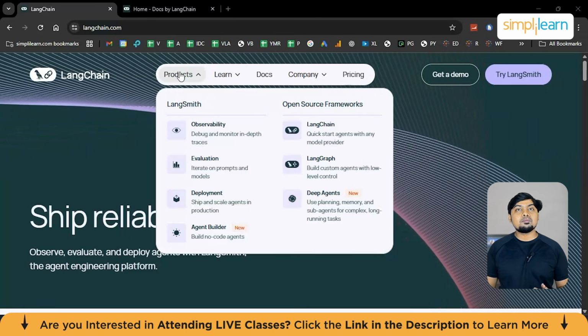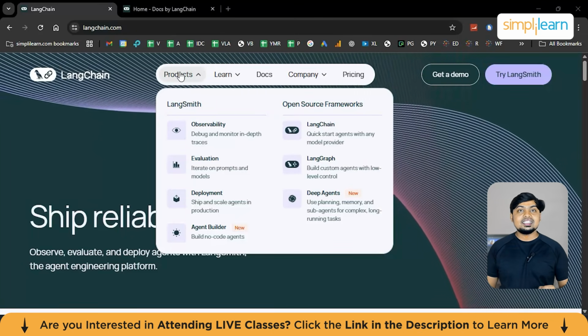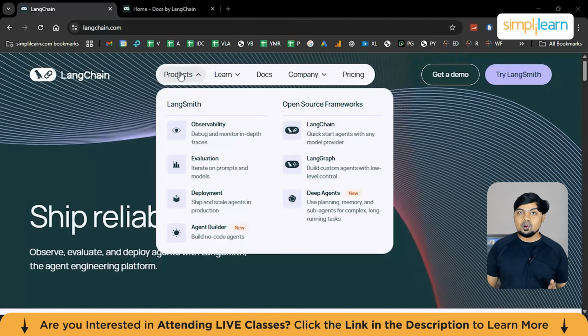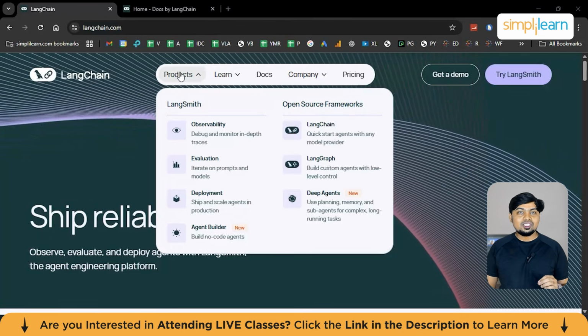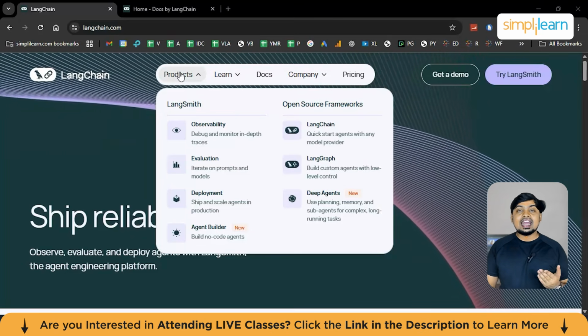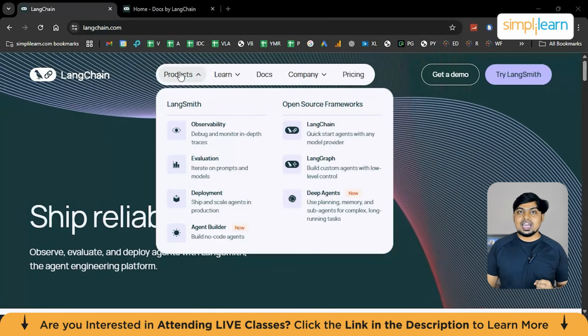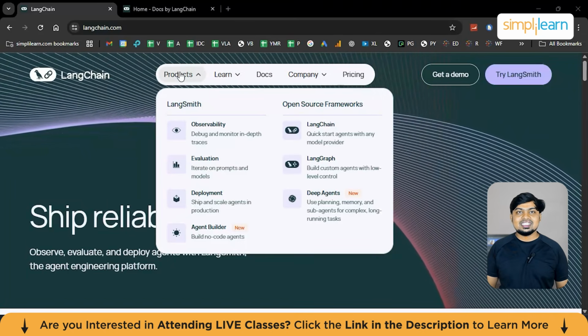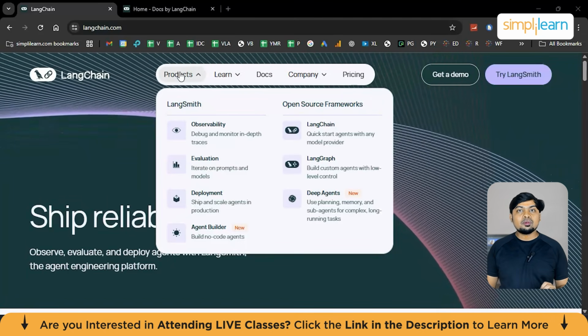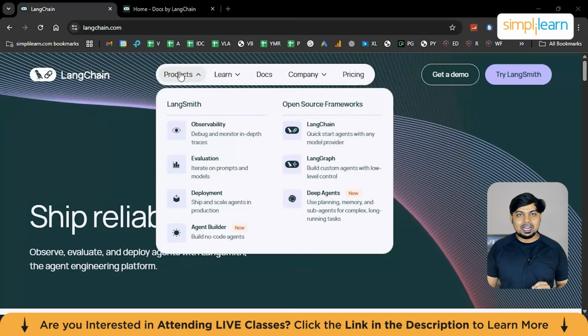LangChain exists to turn probabilistic models into deterministic systems. Instead of hoping the model behaves correctly, LangChain helps you control how the model is used, break tasks into steps, add guardrails, track what happens under the hood, and a lot more. This is what makes AI systems usable in real products and not just experiments.